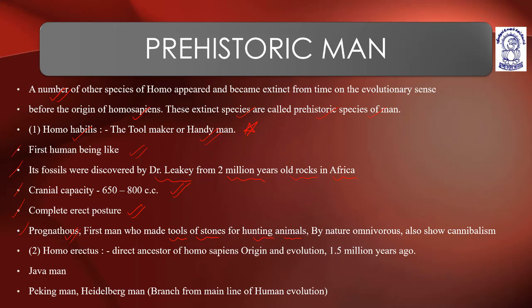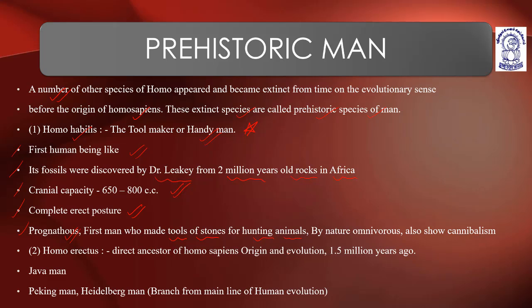It is believed that Australopithecus first used stone for hunting, but the evidence indicates that it was Homo habilis who used tools made of stones for hunting animals.